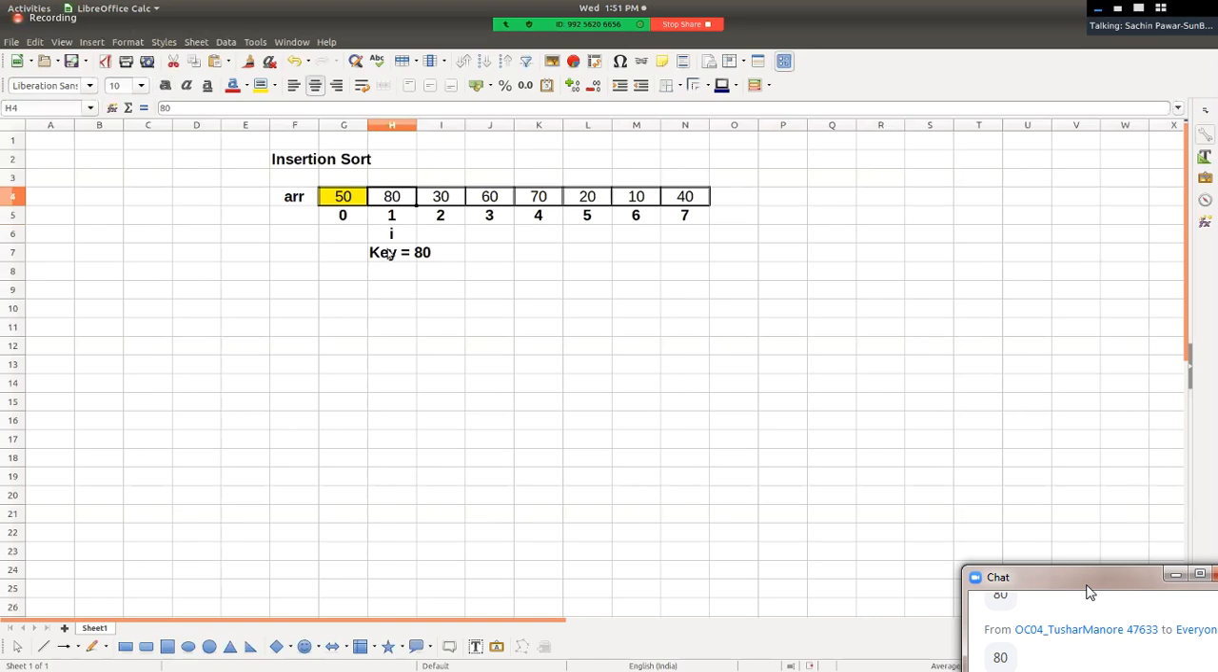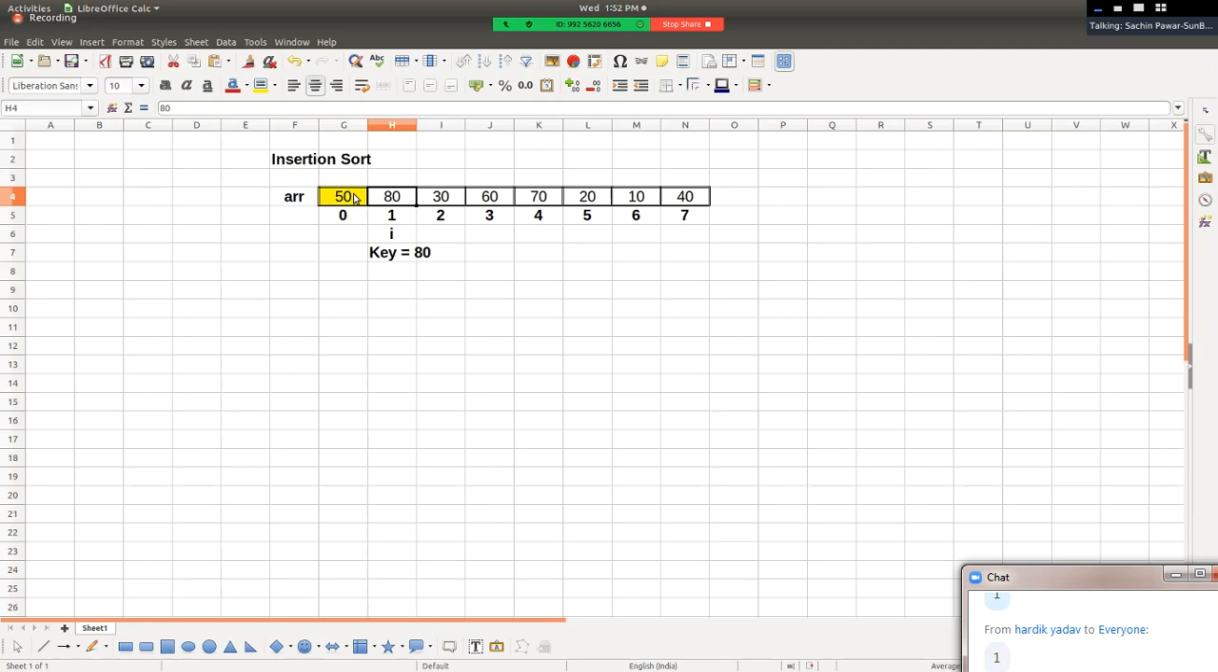After picking the key, we need to find its appropriate position in our left hand. Currently, how many elements are in our left hand? Only one element. And we need to make sure the elements in our left hand are present in a sorted manner. A single element is already sorted.